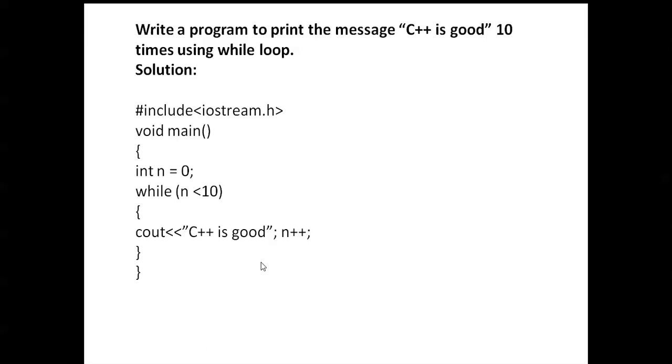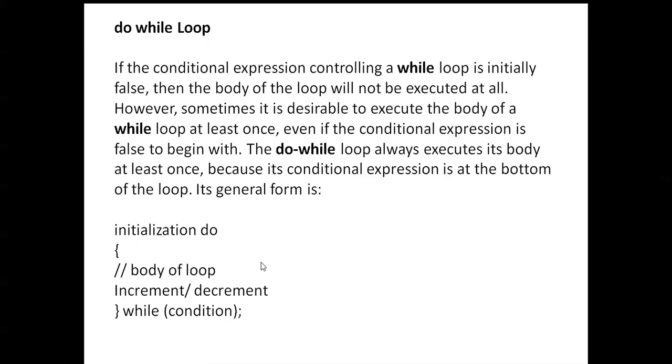Here, while loop. So if you know how many times the loop is repeated, that many times you can repeat, and for that purpose you can use the for loop. If you don't know how many times the loop is repeated, for that purpose you can use while and do while loops. A do while loop: if the conditional expression controlling a while loop is initially false, then the body of the loop will not be executed at all. However, sometimes it is desired to execute the body of a while loop at least once.